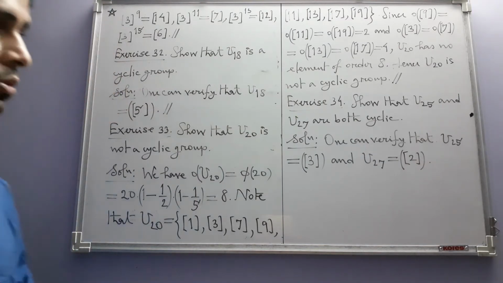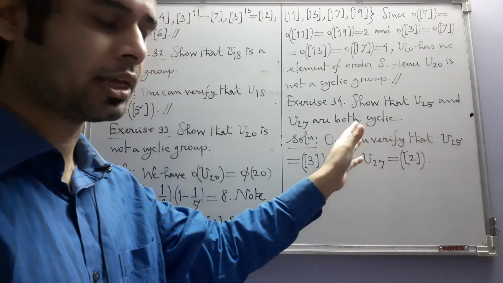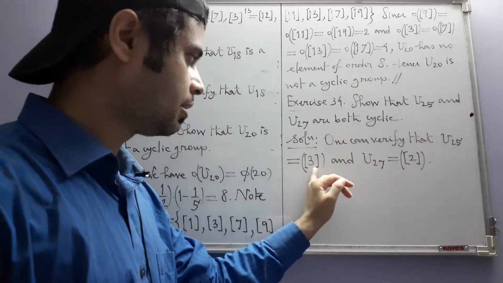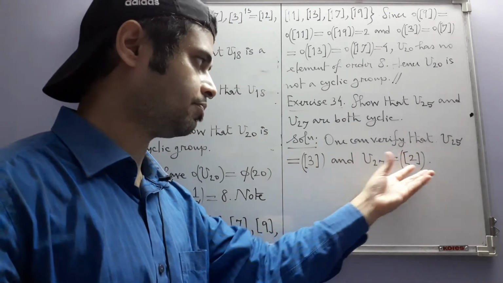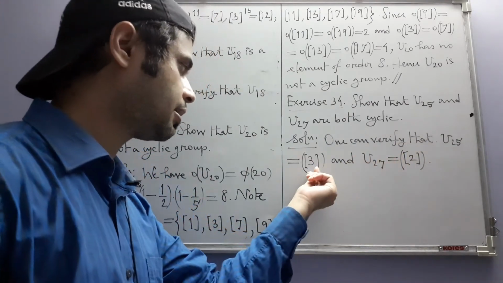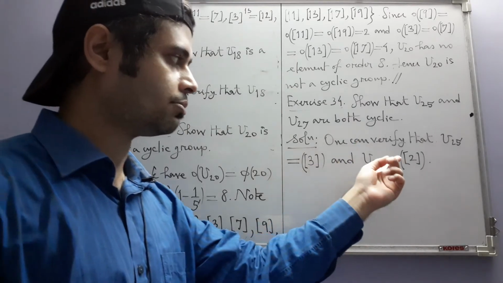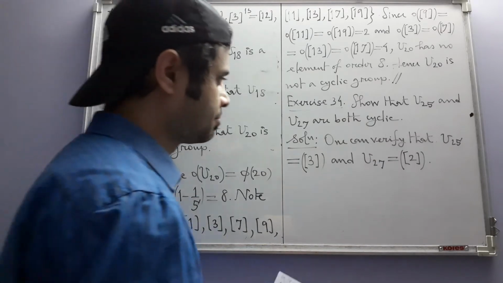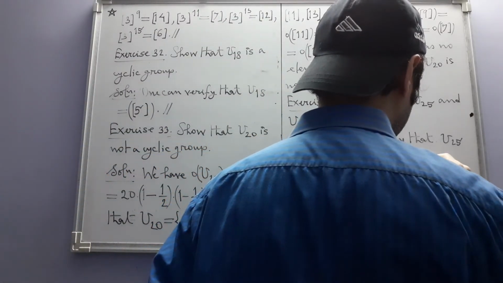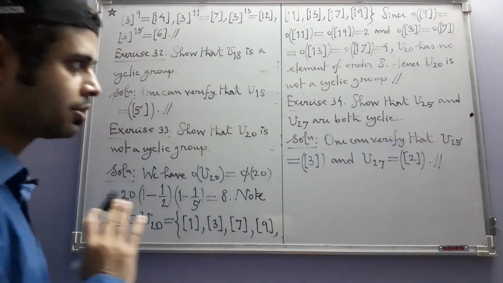So this is one exercise where we have two moduli, but clearly from these equations we can understand that this congruence class is modulo 25, whereas this one is modulo 27. Okay, the verification of this is also left to you. So both of them are cyclic.